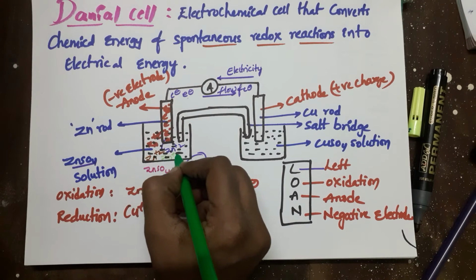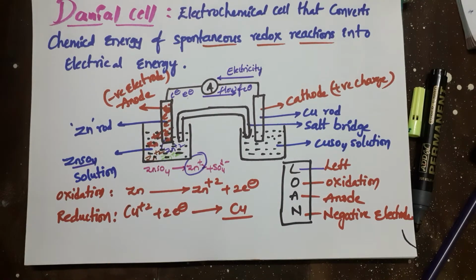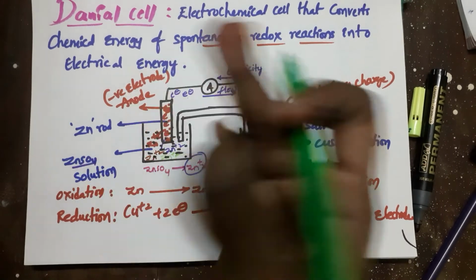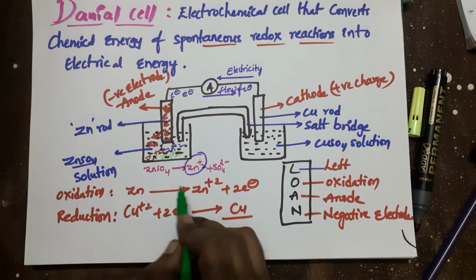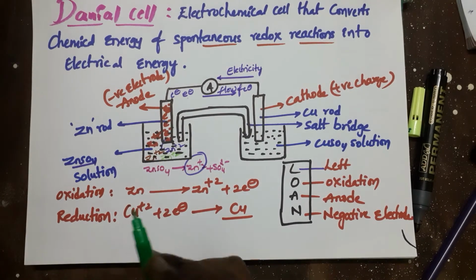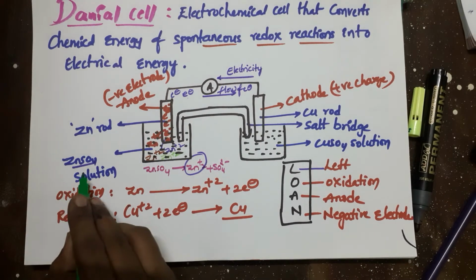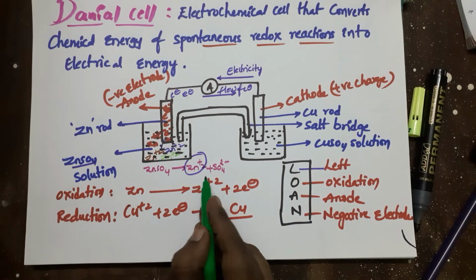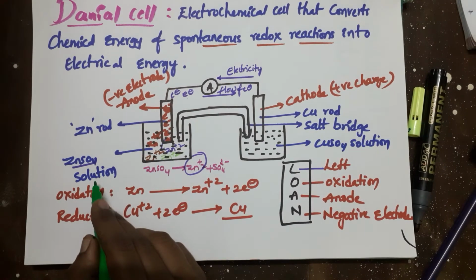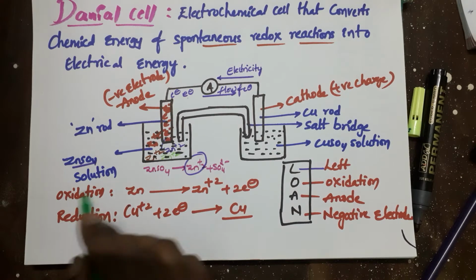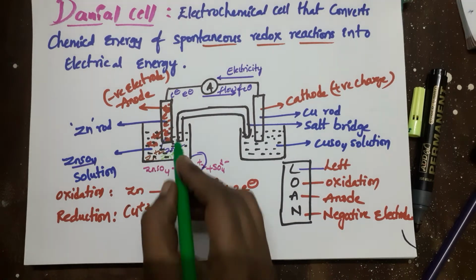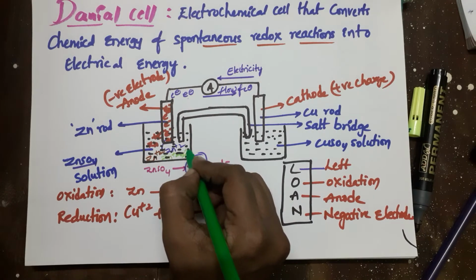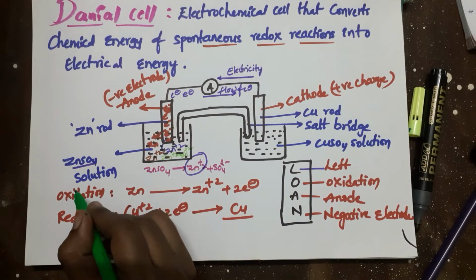Okay, already Zn2+ ions are coming from the electrode, right? Because here the electrode is undergoing oxidation and will produce Zn2+ ions. These produced Zn2+ ions will be released into the solution, and the solution also contains Zn2+ ions, because ZnSO4, zinc sulfate solution, can dissociate into Zn2+ ions plus sulfate ions. Okay, so here a huge number of positive charges is present in the solution, right?